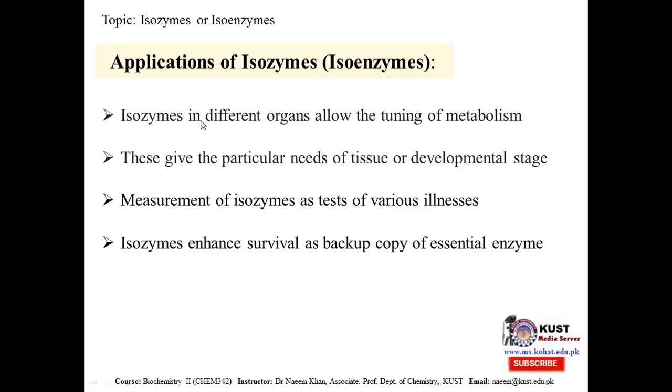So isozymes are important because they can be used for fine tuning of metabolism in different organs. They can be used to summarize the needs of different tissues and developmental stages. They can be used as a diagnostic system of medical illnesses, and they enhance survival chances by providing backup copies of the enzymes.